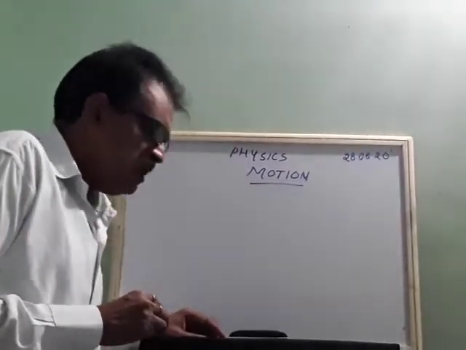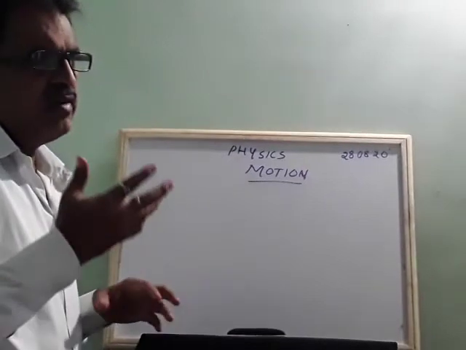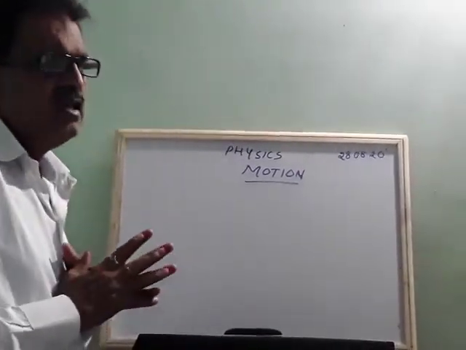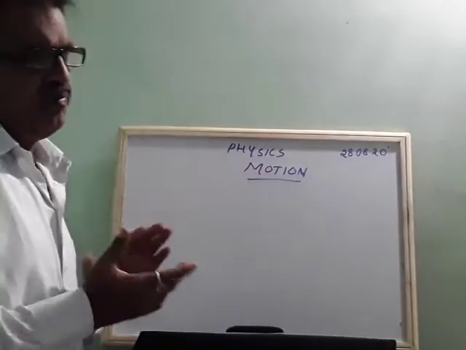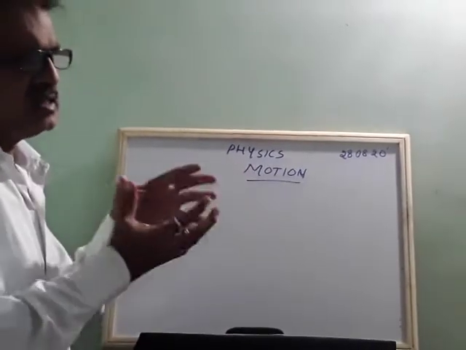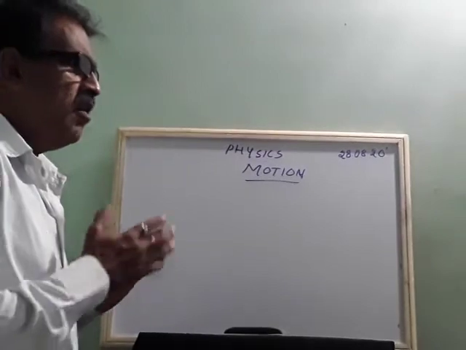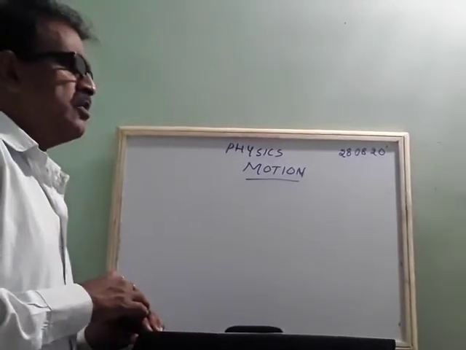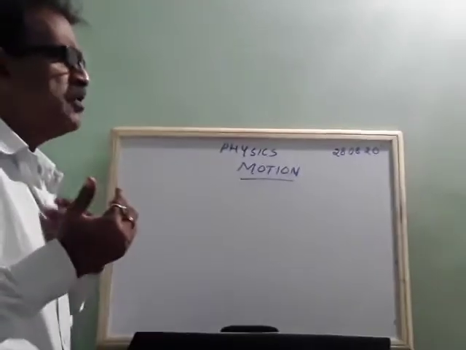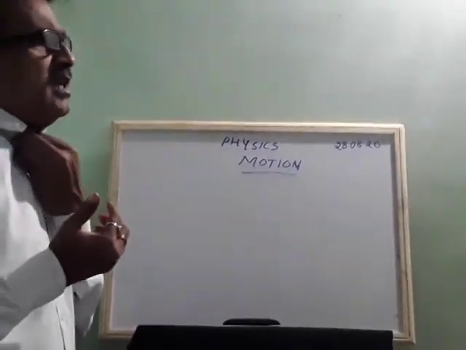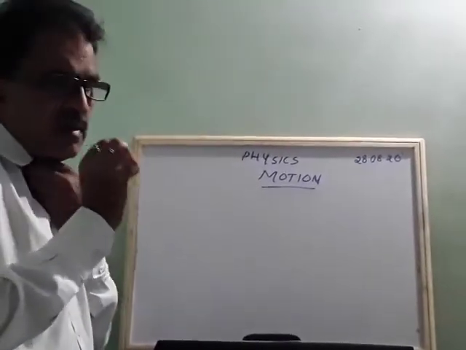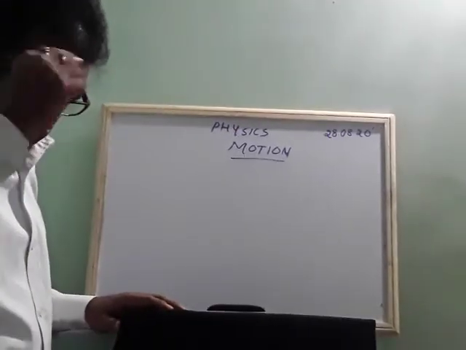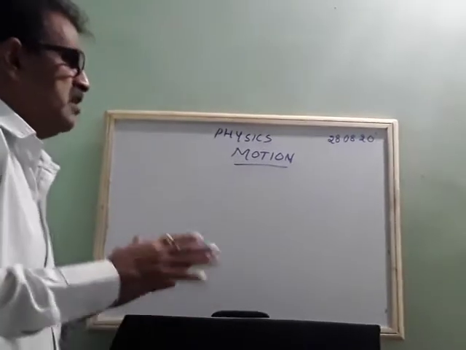And even these motions are different in different objects. For example, some objects are in circular motion. Some objects vibrate at the same position, and some objects have periodic motion. They move to and fro. So there are many varieties of types of motion here. But here you are learning about the motion taking place in a straight line. We'll see how it takes place.